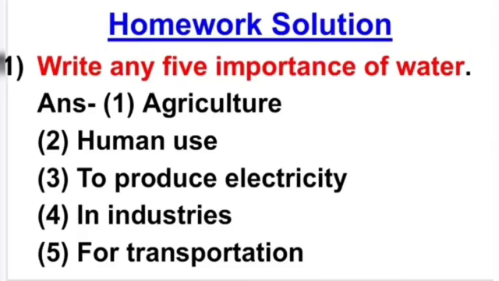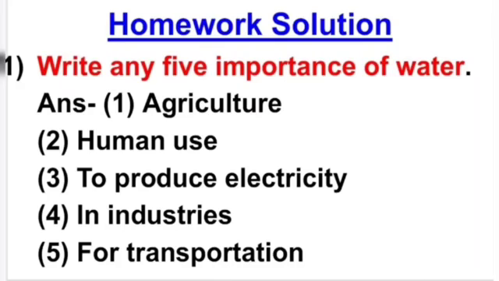Also to produce electricity, in industries and for transportation. So these are some importance of water. There are many other importance of water, so you can write any importance.